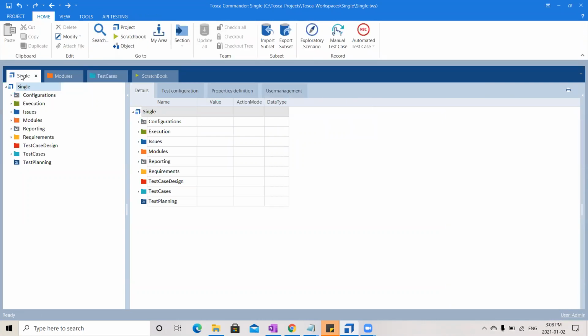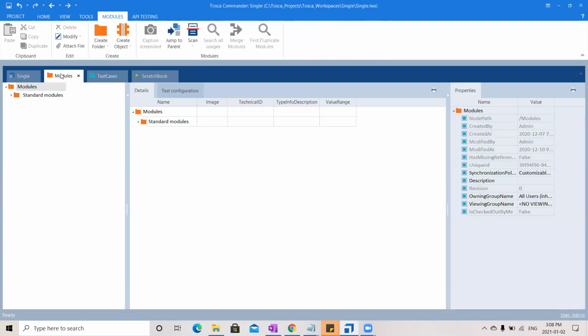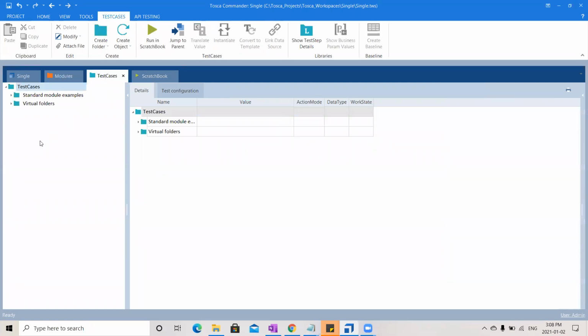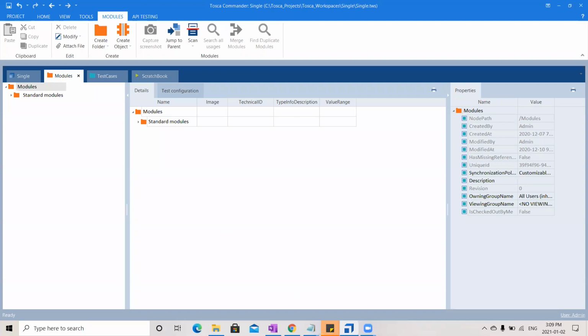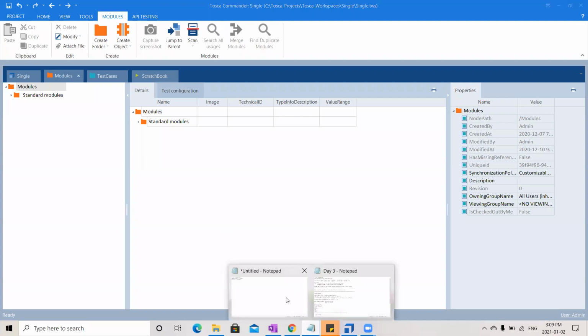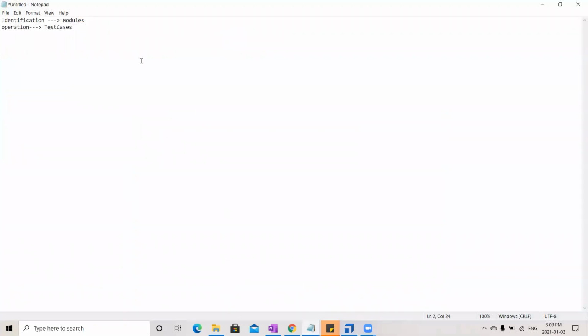In Tosca, if you observe, every section has its own color, so we also call these sections based on their color. Like if you don't remember the name modules, you can call this the orange section, and this one we call the blue section, depending on the color. This is an easy thing to remember. Let us first talk about the orange section, that is the modules section.